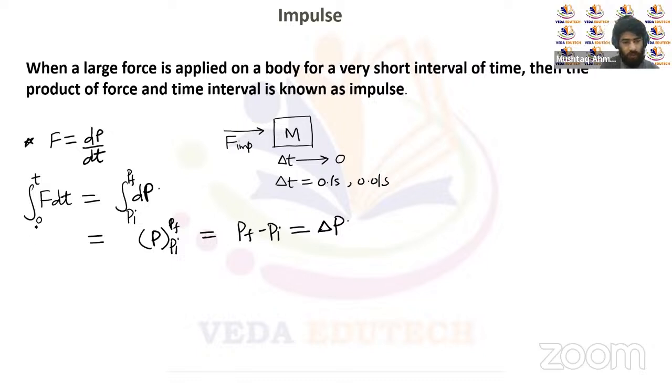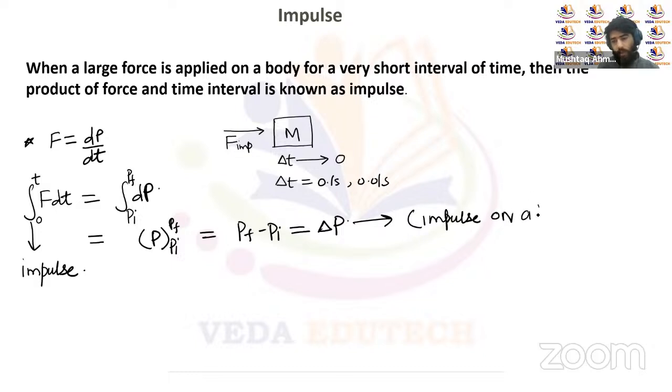So this is what we call impulse, right? This is the impulse. So if force is a function of time, and if we integrate force with respect to time with the proper limits, we will get the change in momentum, or that will be the impulse on a body, right? Impulse on a body.